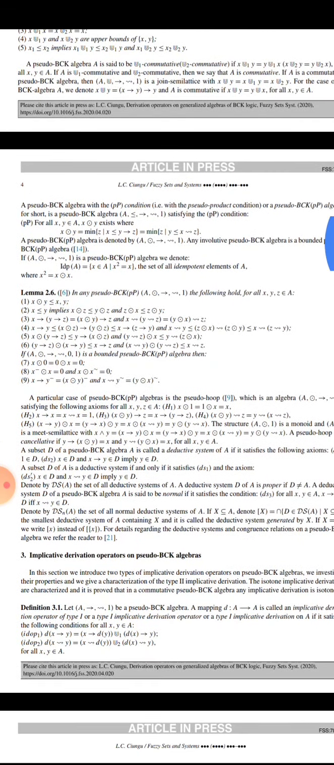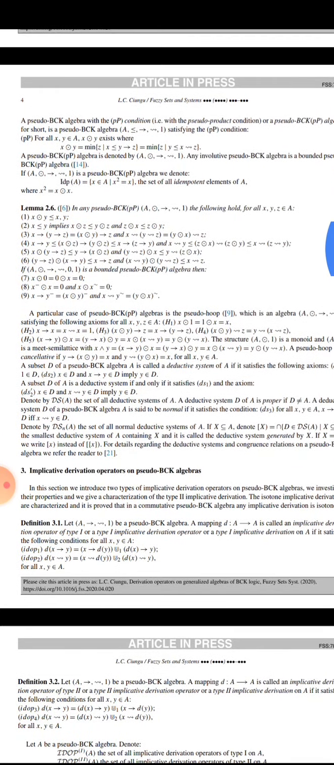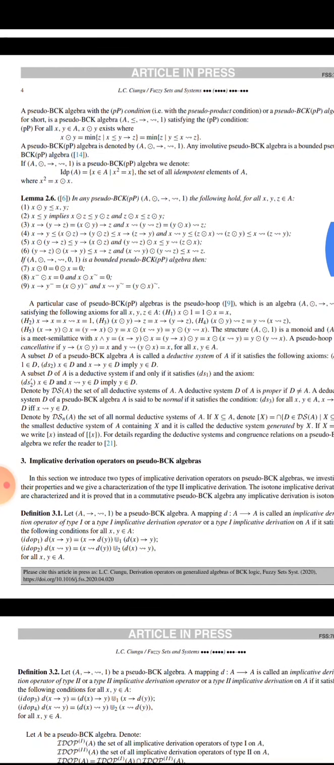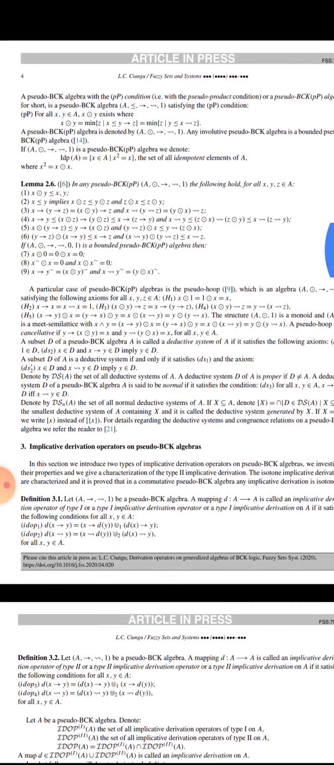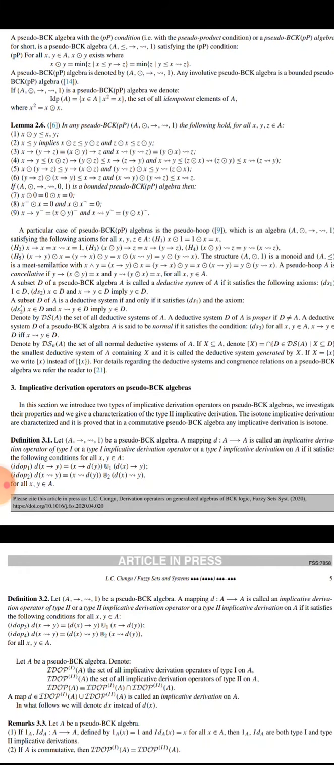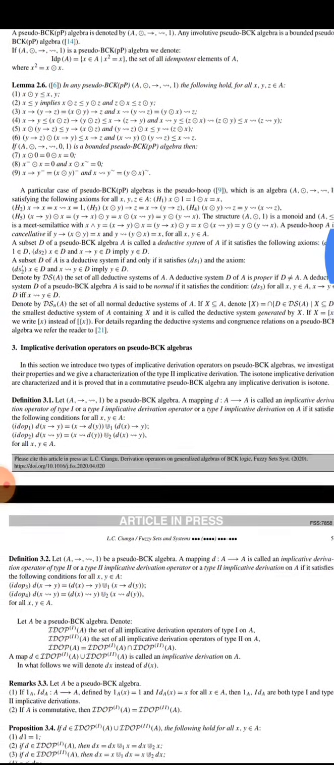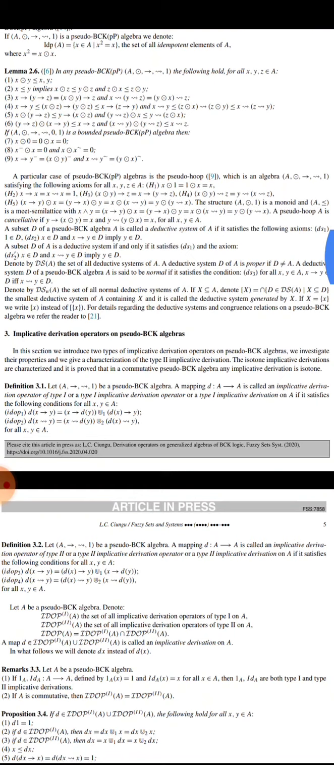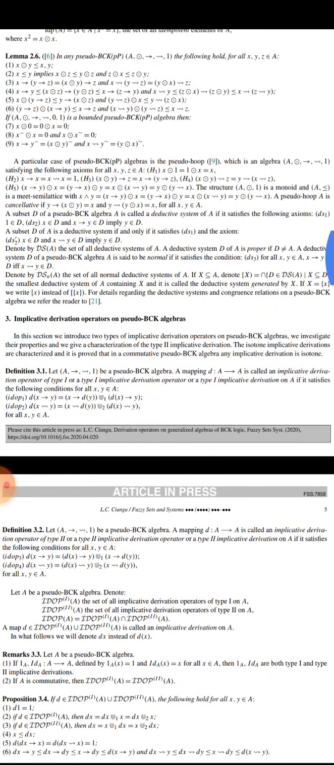Next we will discuss lemma 2.6. Lemma 2.6: in any pseudo basic algebra the following properties must hold. A particular case of pseudo basic algebra is the pseudo hoop, which is an algebra where the following condition must hold. It's called a meet semilattice.